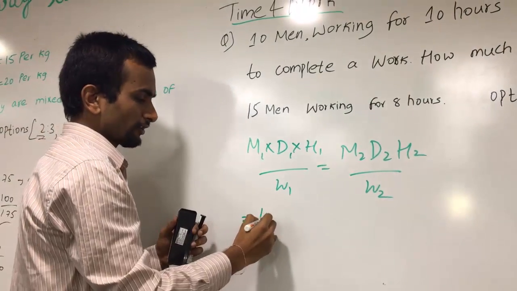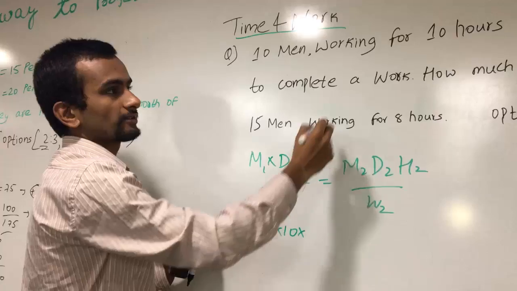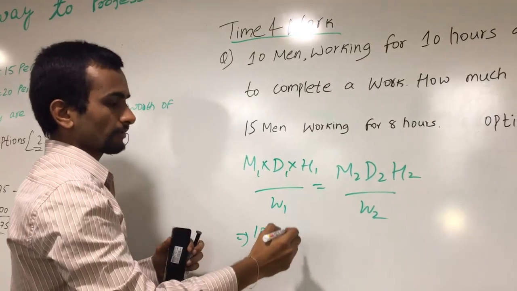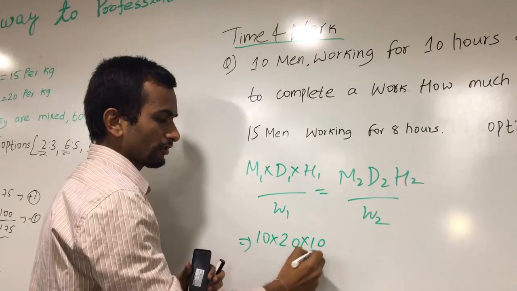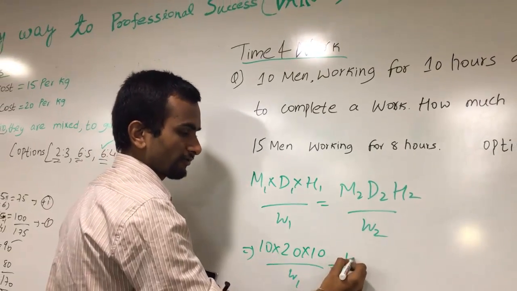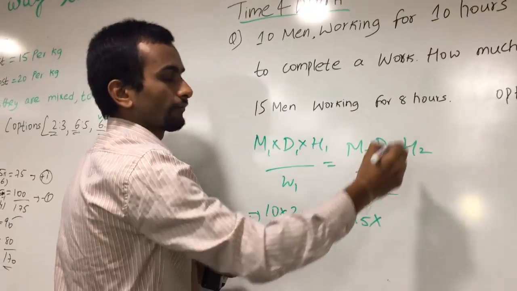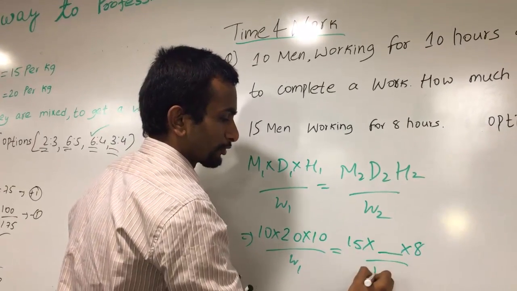Number of men first is 10, days are 20, hours is 10, for some certain work, and number of men is 15 here. Days we don't know, into hours is 8 by W2.